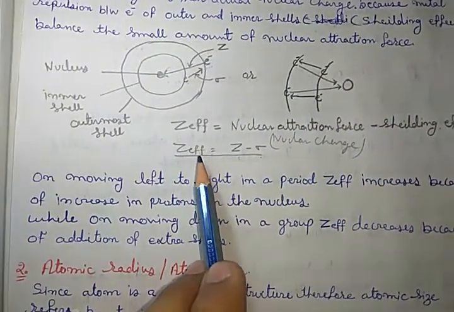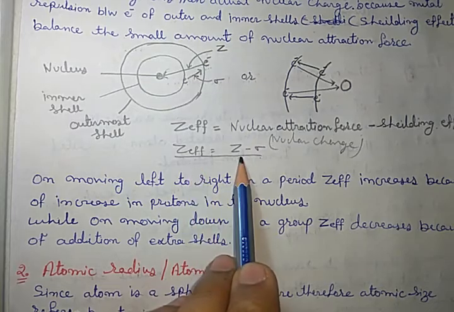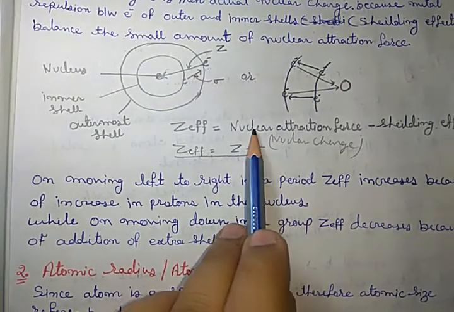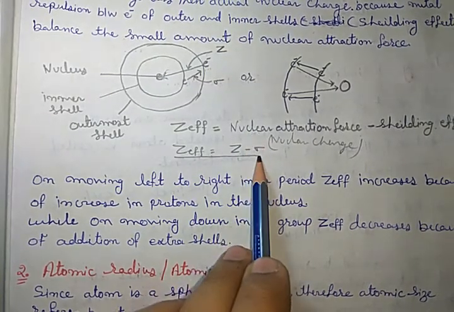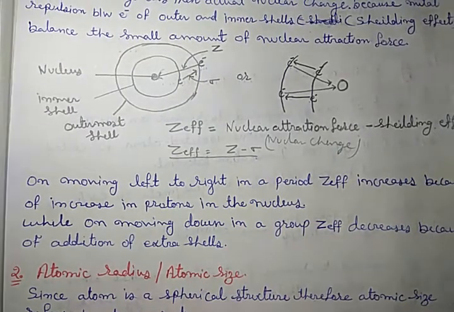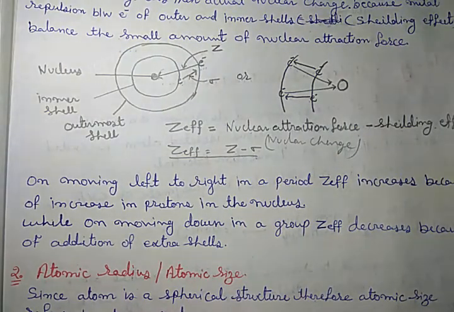If we consider the mathematical formula, then Z effective is equal to Z minus sigma. Z is the nuclear attraction force, while sigma is the shielding effect. Got it?